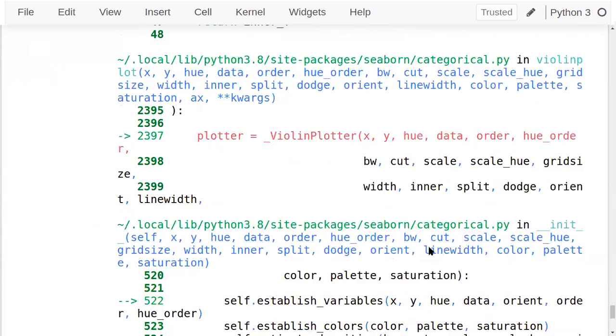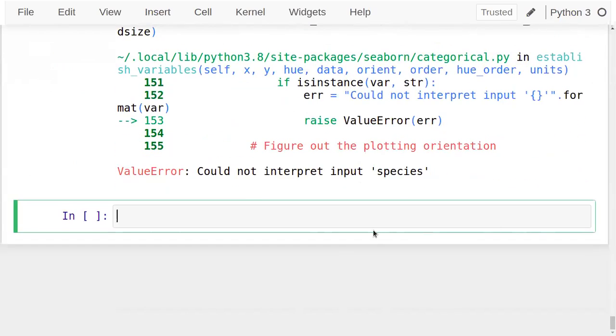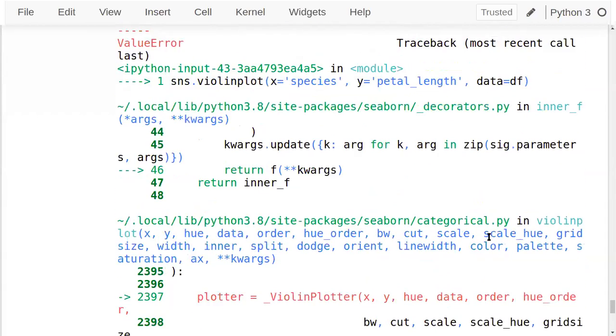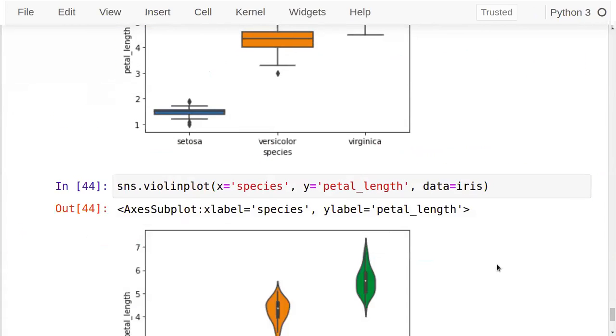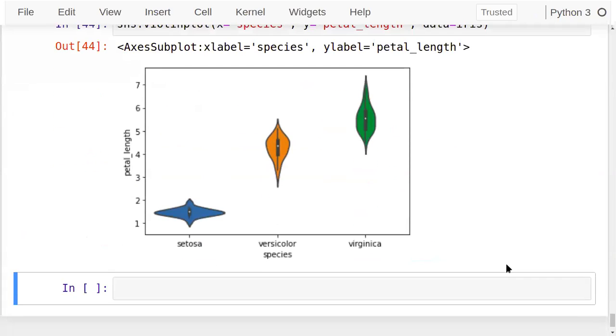So error. Yes, species, sorry. See this. Now a box plot with KDE, kernel density estimation. A box plot is also there in it. You can just observe: here high density elements are there. Dense elements are present in this range, and here very few are present. For this case also you can see high density is present where it's lower. This one also, Virginica. So a combination of KDE and the box plot is done in the violin.